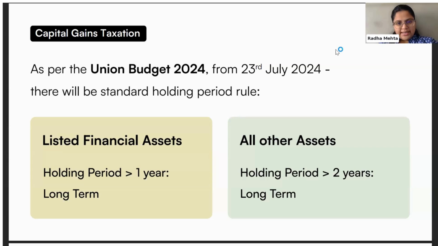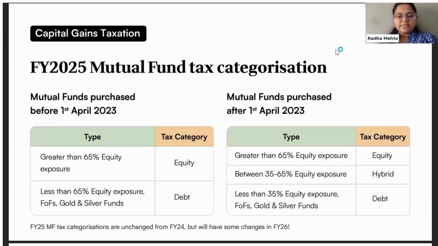In case of all other assets, basically any asset which is not listed on the stock exchange, the holding period is 2 years. So if you're holding any asset for a period longer than 2 years, it will be classified as long term. Otherwise, it will be classified as short term. So this is the main standard holding rule since the 23rd of July, wherein they have generalized the way the holding period has to be calculated for a listed asset and for a non-listed asset.